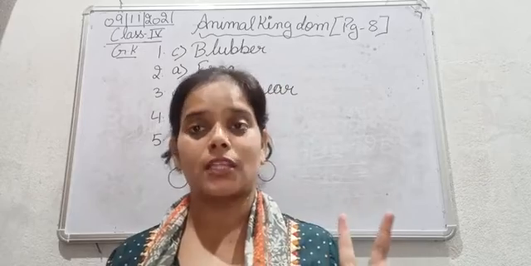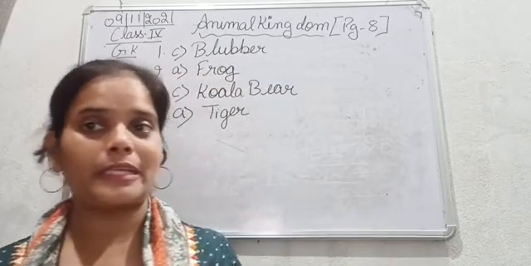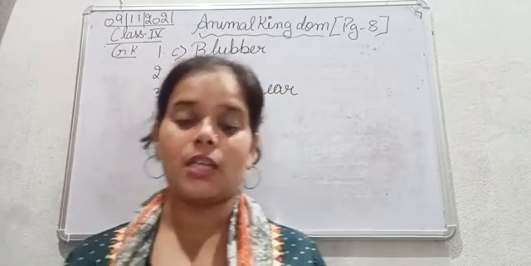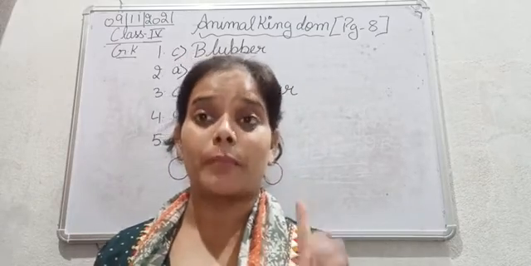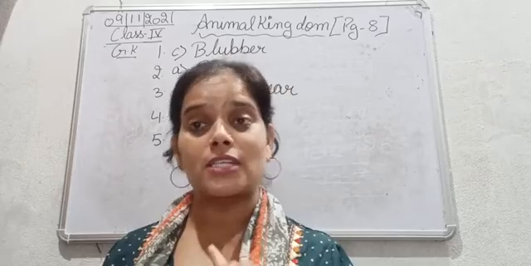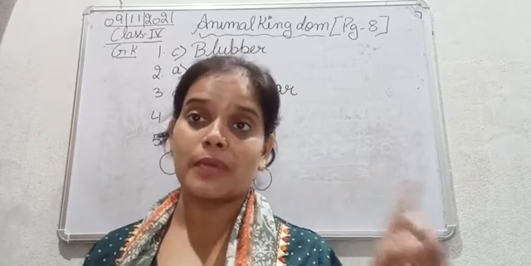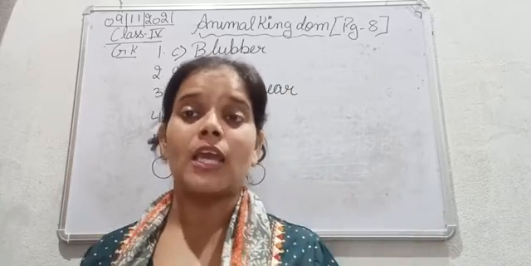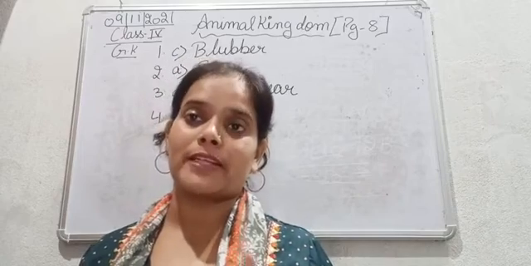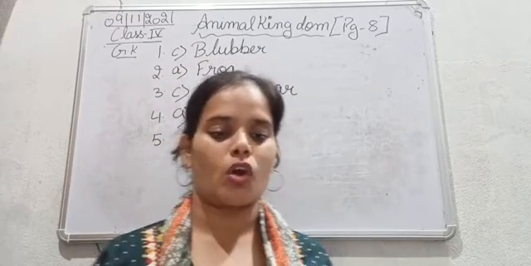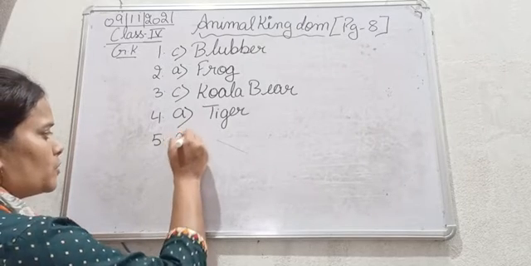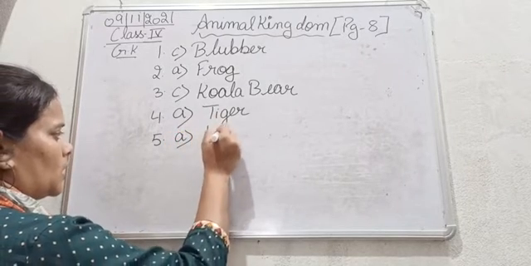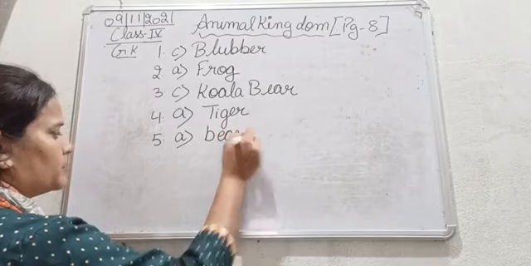Bear, panther or deer? So panther is a complete carnivore animal. Deer is an herbivore animal, whereas the bear is an omnivore. So it eats fruits, berries and honey, and it also eats the animals and their flesh as well. So that is omnivore animal, that is bear. So the answer for the question number 5 is option A, that is bear.